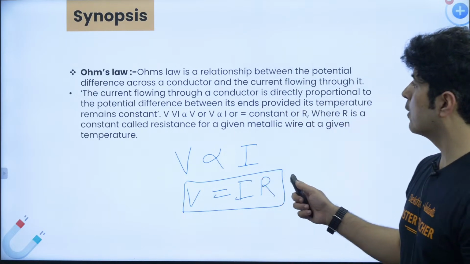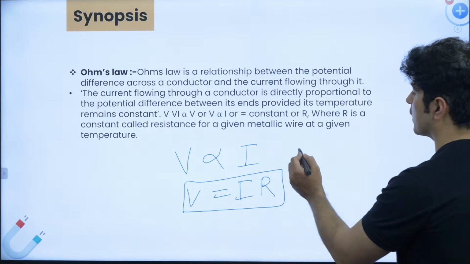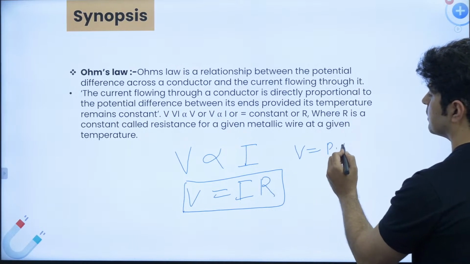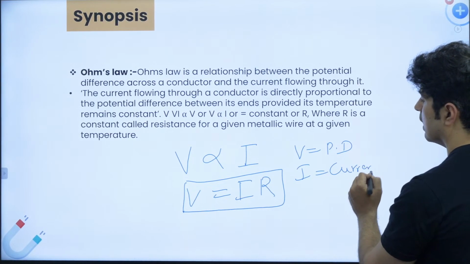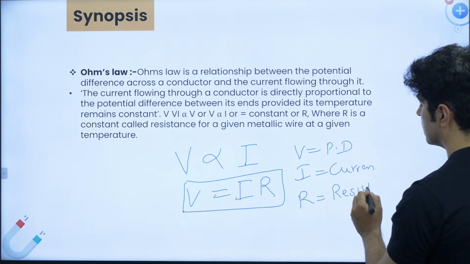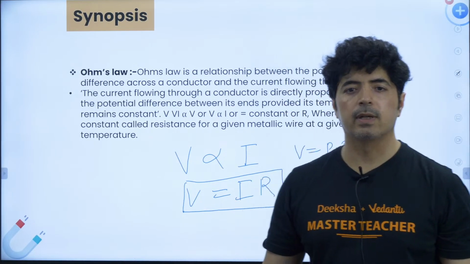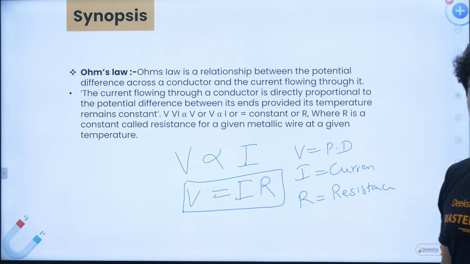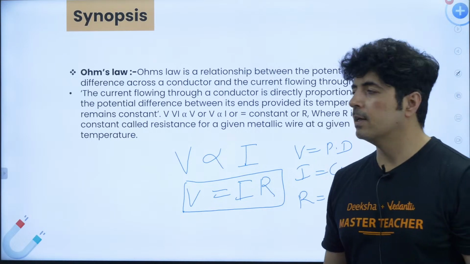Okay, so this guy Ohm gave us V is equal to IR, where V is potential difference, I is current, and R is resistance. I hope it is absolutely clear. Take a screenshot. Please note down everything that we are doing over here. This is what Ohm's law is all about.